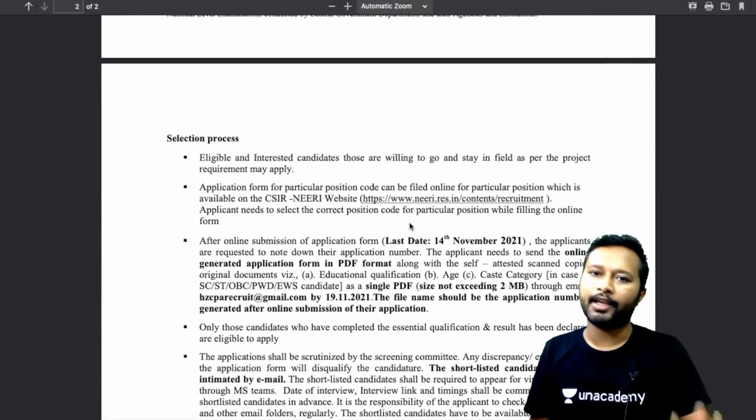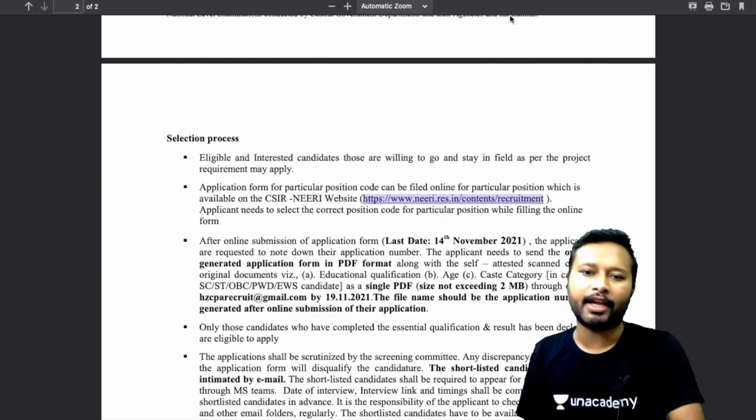Okay, so I guess by now you have understood the eligibility and all those things. Now, how to apply? Basically you have to go to this link over here. Okay, this is the link. I'll just copy and paste it so that I can open it.